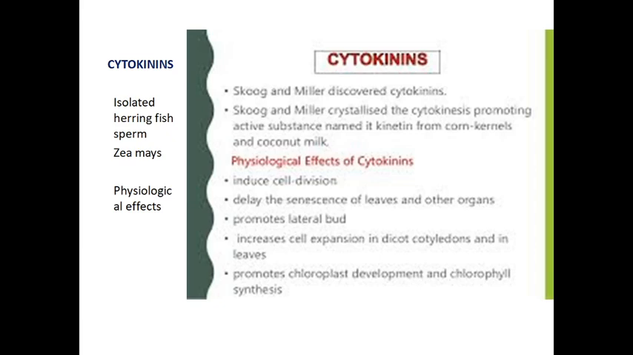Cytokinin is important, and one thing is opposite to auxin. In auxin, what we saw, it supports the apical bud, but cytokinin supports the lateral bud. There apical bud, here lateral. Even if the apical bud is also present, it supports only the lateral bud, and delays the process of aging in the plant. This is called the Richmond-Lang effect.